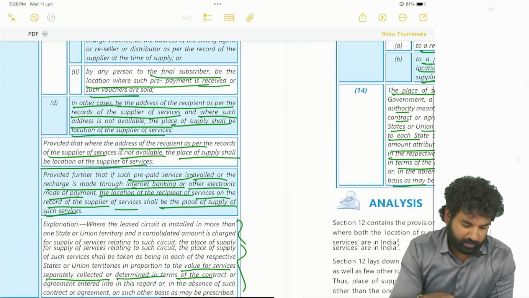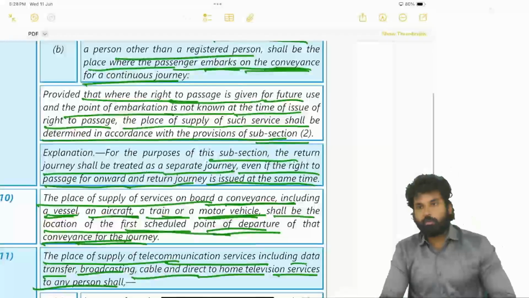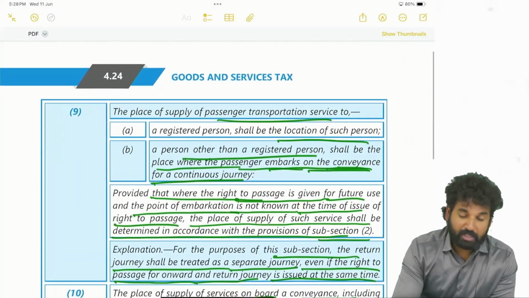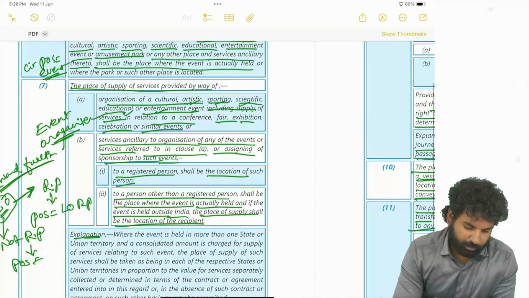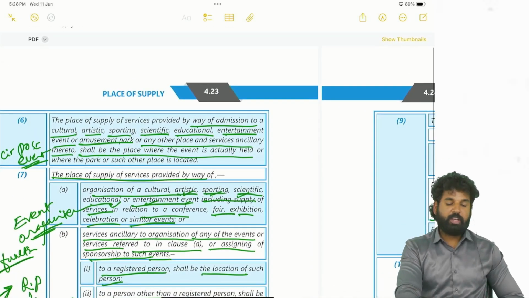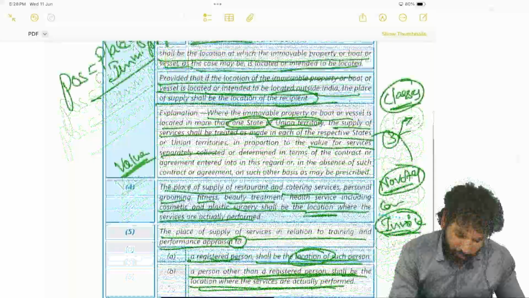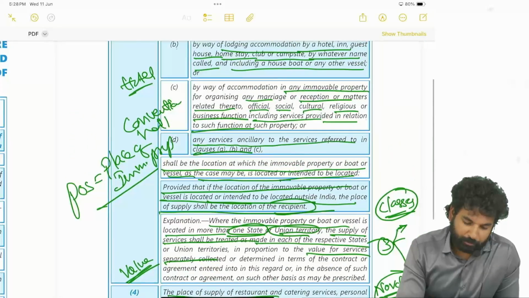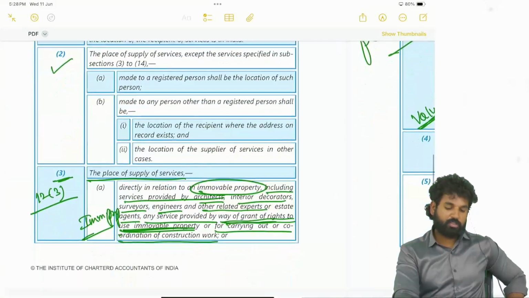We have taken up this banking service. We have taken this telecommunication service. We have taken this onboarding of services, on board a conveyance. We have taken this passenger transportation, goods transportation. We have taken up this event organization service. We have taken up this admission to an event, a sporting event or cultural event. Next, we have taken up this restaurant and catering. We have taken this training and performance appraisal, and we have seen this immovable property related services. So these are the services we have seen separately.